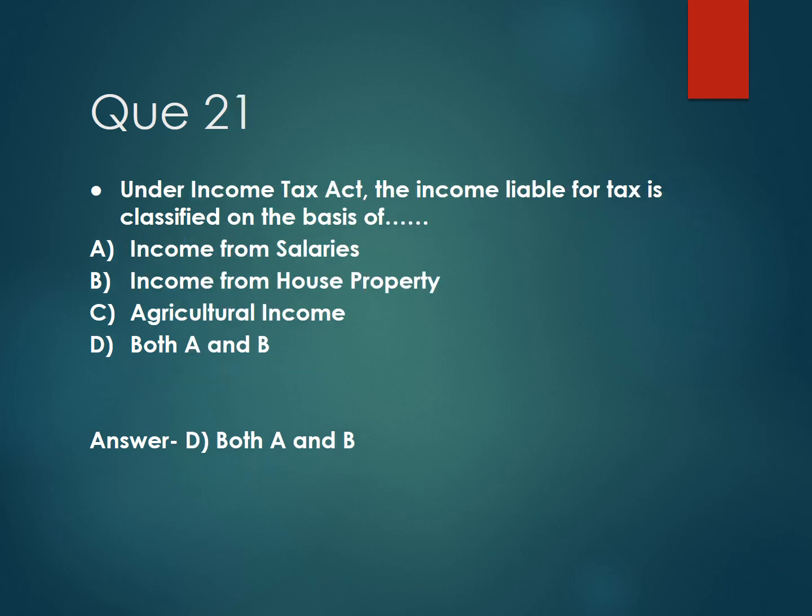Then next question number 21. Under Income Tax Act, the income liable for tax is classified on the basis of, and the options are option A, income from salaries, option B, income from house property, option C, agricultural income, and option D, both A and B. And the correct answer is option D, both A and B.